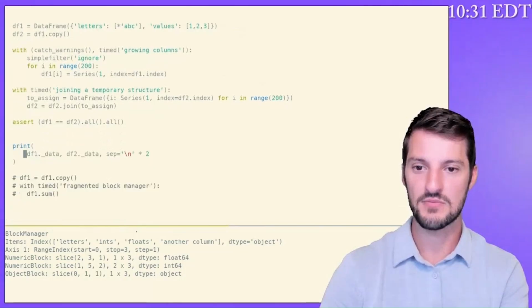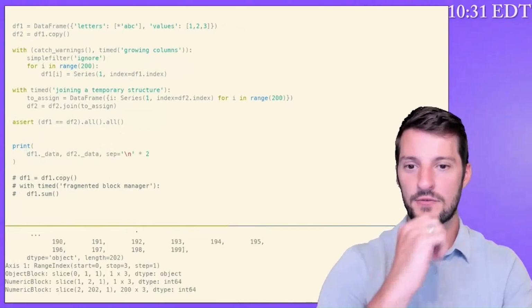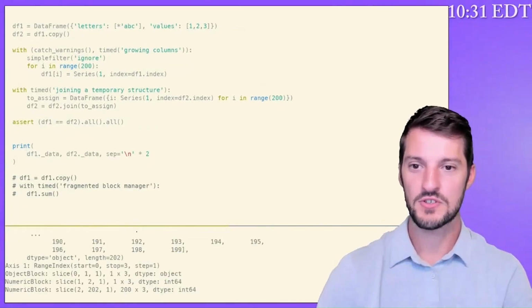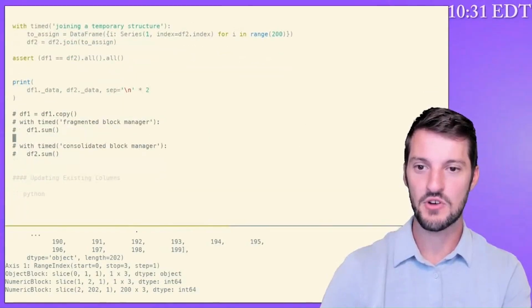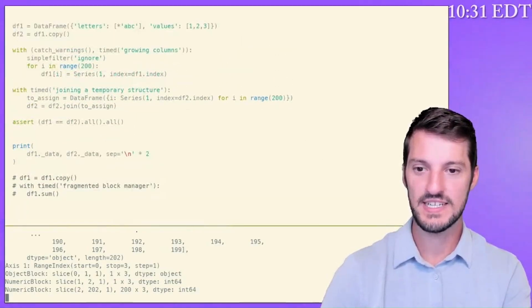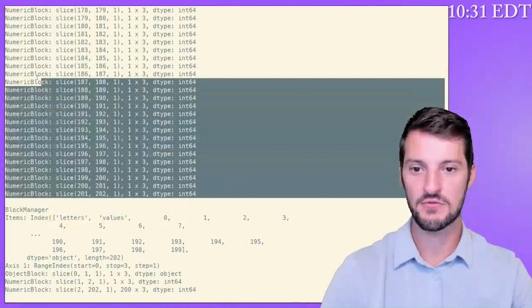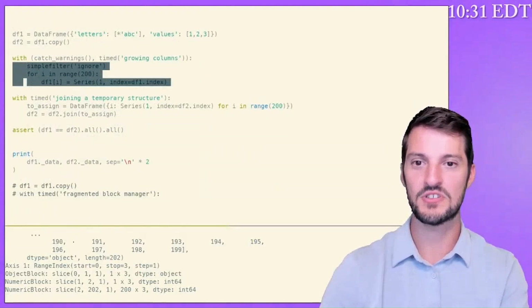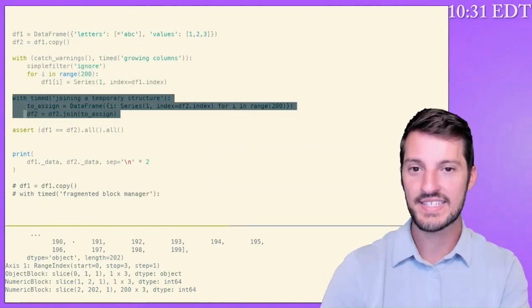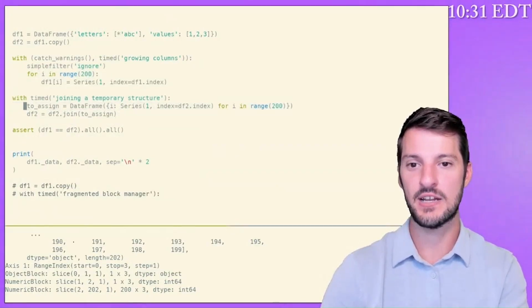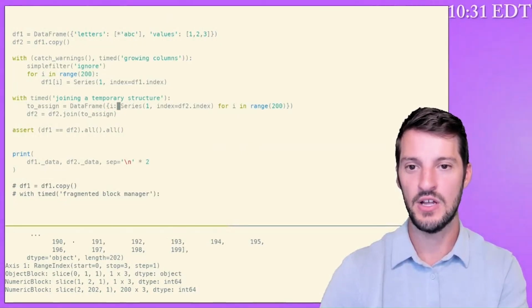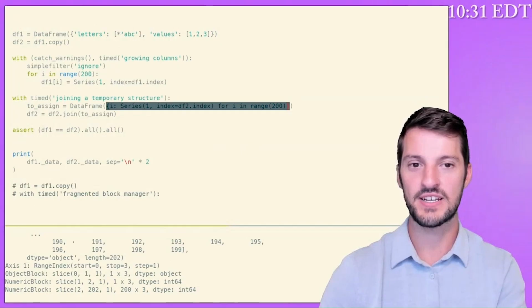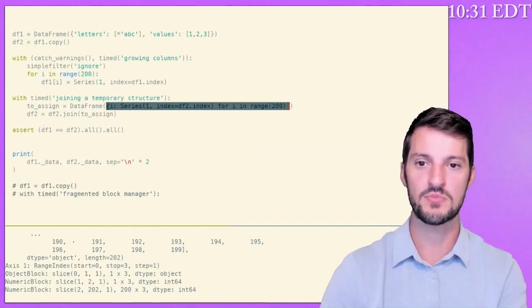Now, let's take a look at how we can use this knowledge to make sense of some pandas operations. If I use that previous approach of adding brand new columns to my data frame, we see that I end up with a very highly fragmented block manager. Whereas if I create a temporary data frame that just contains all of the series that I have, when this data frame is being constructed, it will consolidate all those blocks for me.